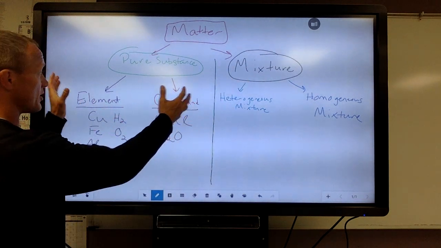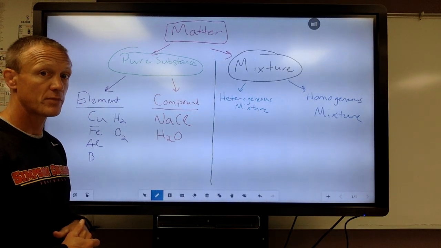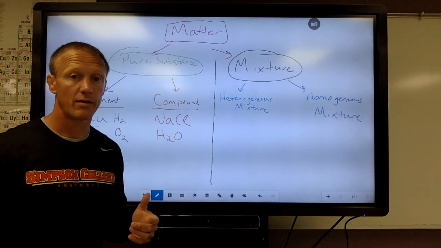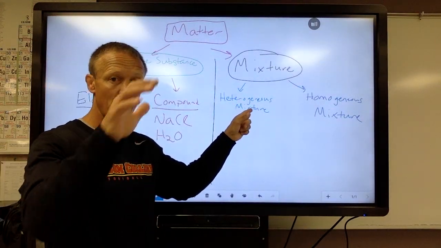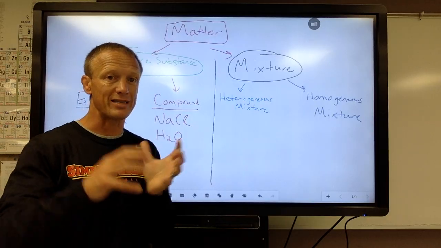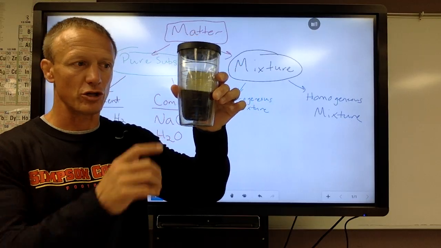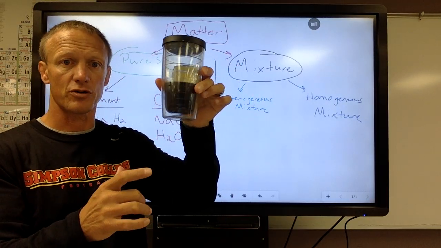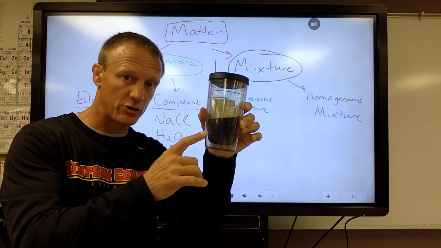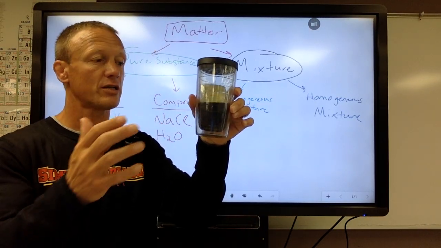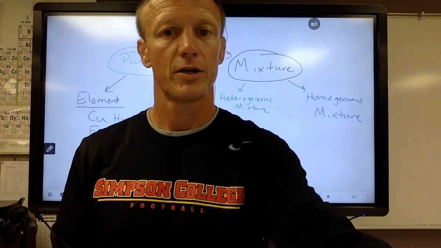Mixtures will be a mixture of these two things. Maybe you could have a mixture of elements or a mixture of compounds. Pizza would be a mixture. It's a very heterogeneous mixture, meaning it's not the same all the way throughout. Heterogeneous means you can see differences in it. My coffee is a mixture, a pretty homogeneous mixture. It looks the same throughout. Right now it's got a little bit of actual coffee. Some people might put sugar in it, maybe creamer, and water. But it's a mixture of several things.